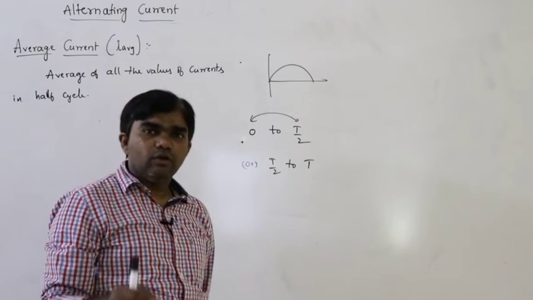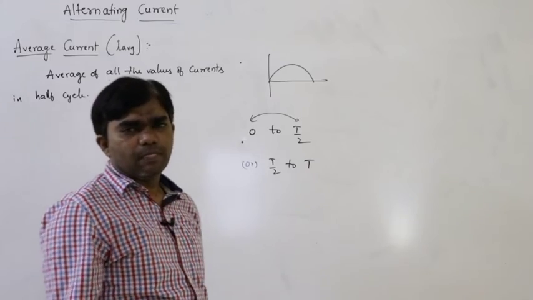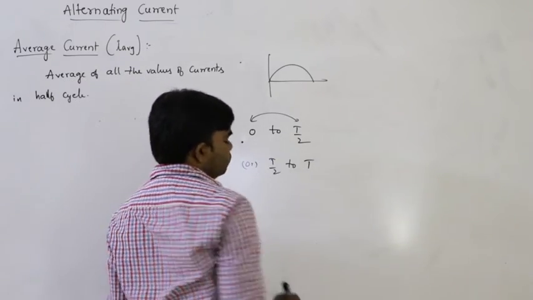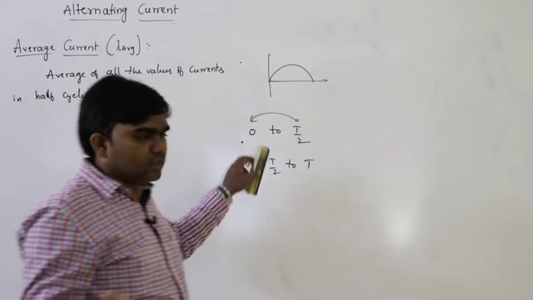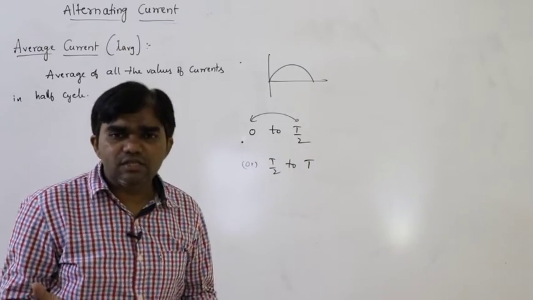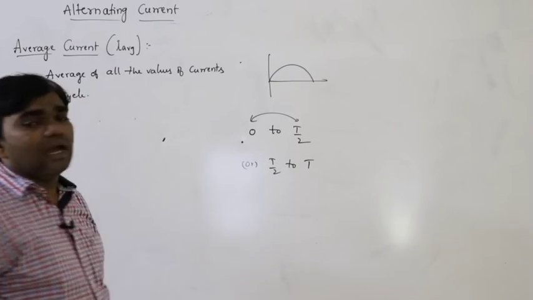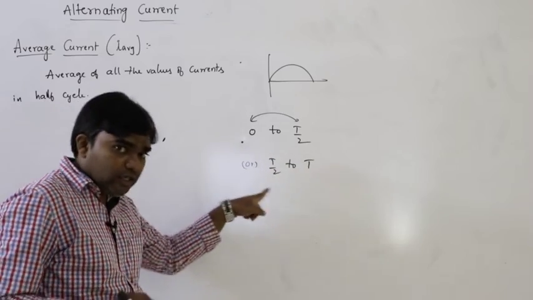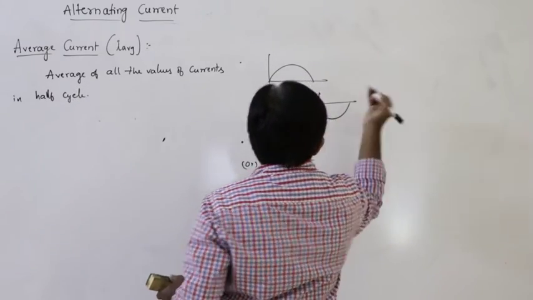T by 12, T by 6, T by 2, T by 24, T by 28, T by 32, any values we can consider. The average of all these values gives the average current, between 0 to T by 2 or T by 2 to T, either one.